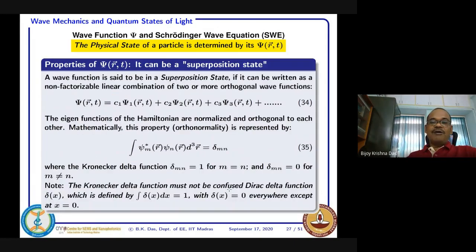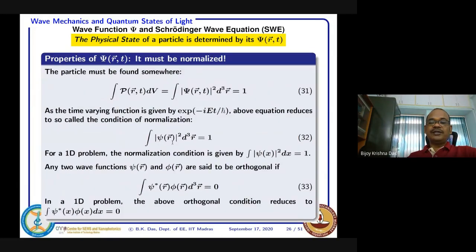So all these psi1, psi2, psi3, solutions of the Schrodinger wave equation, have to satisfy this orthogonality condition, and this integral has to be 0. But if m equals n, that means they are the same function, then what would be the value? That becomes psi m mod square, so how much? Equation 32, that should be 1.